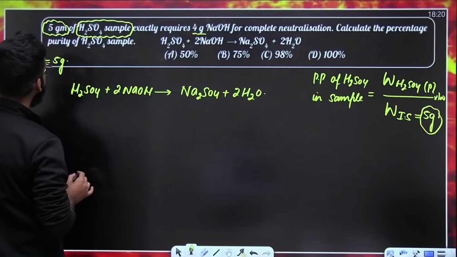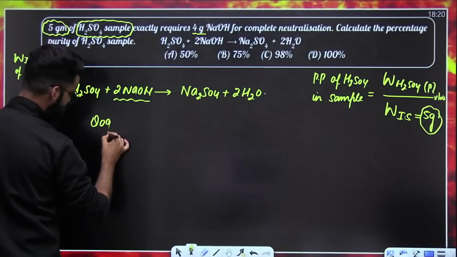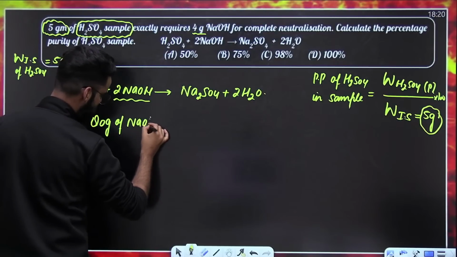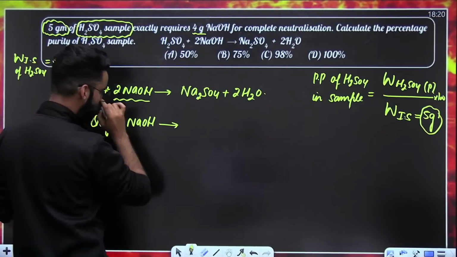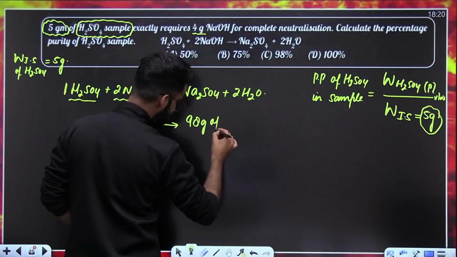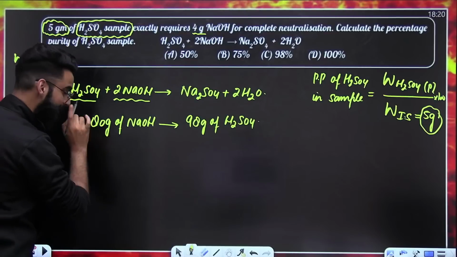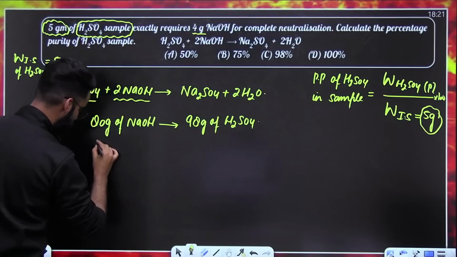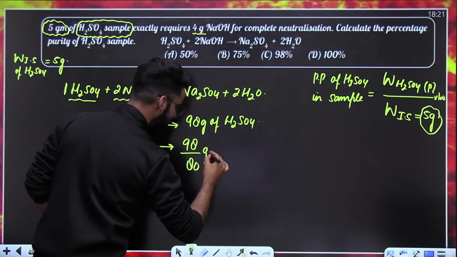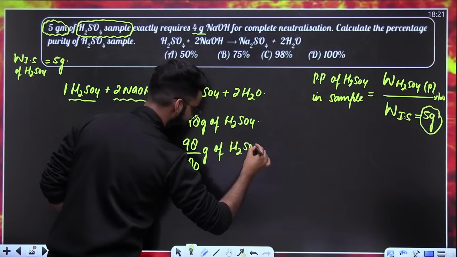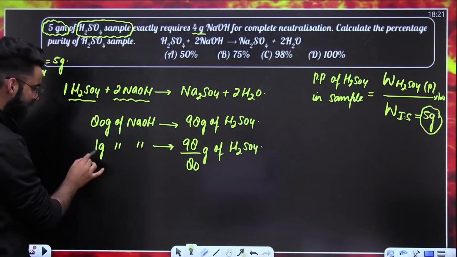First of all, have a look. What is the mass of 2 moles of NaOH? It's 80 grams. As per stoichiometry using the mass method, 80 grams of NaOH reacts with 1 mole of H2SO4, meaning 98 grams of H2SO4. Correct? So 1 gram of NaOH reacts with 98 divided by 80 grams of H2SO4.